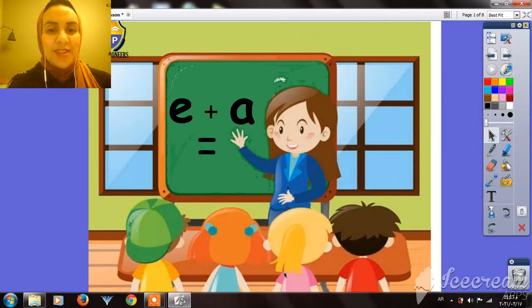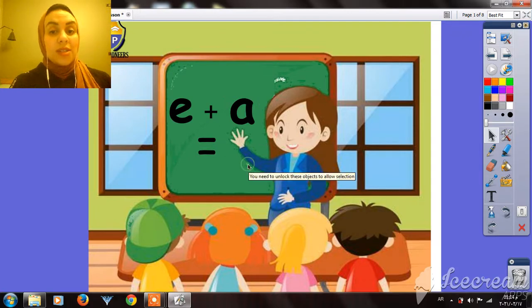I hope everything's fine. Today our lesson will be about the long E sound. What is the long E sound? It's the sounds E and A together that make the long E sound. But when we put them together, we get the long E sound.